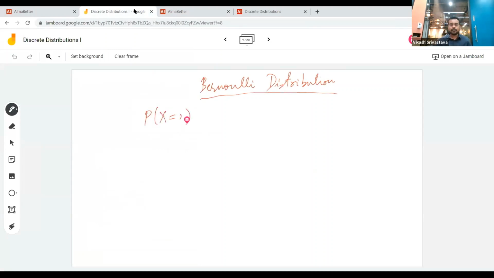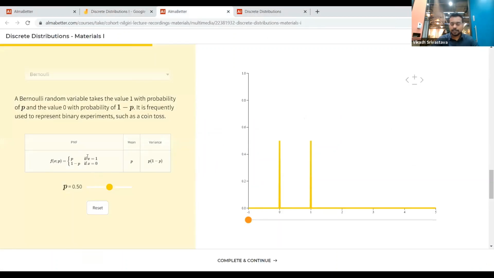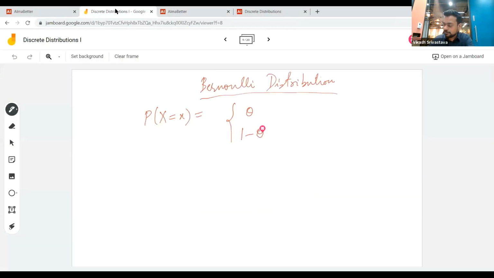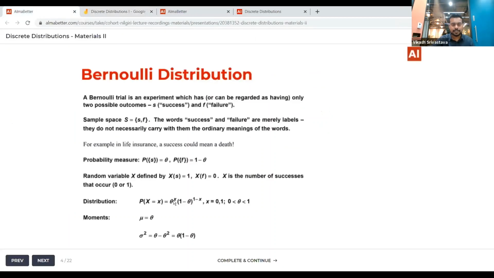Now we would need to define the probabilities for a Bernoulli distribution, right? So simply said, it is defined as theta if x is equal to 1, or 1 minus theta if x is equal to 0, right? So this is how we define the Bernoulli distribution. And let's write this formula as well, and we'll see that these are essentially the same thing. So theta to the power x, 1 minus theta to the power 1 minus x.